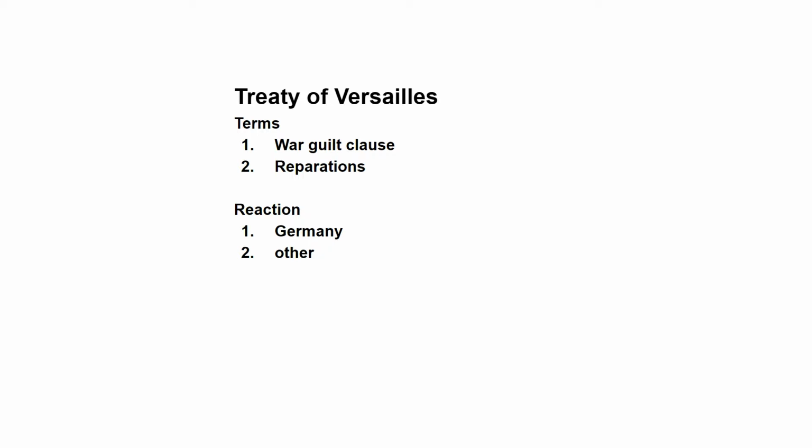But I have a question: how did Hitler cause World War II? And so that's the question I'm answering. So the first thing is chapter 1, the Treaty of Versailles, and I've decided my two things that will answer how did Hitler cause World War II are the terms of the Treaty of Versailles and the reaction to the Treaty of Versailles. And the terms have been broken down into the War Guilt Clause and reparations, and the reaction has been broken down into Germany and others.